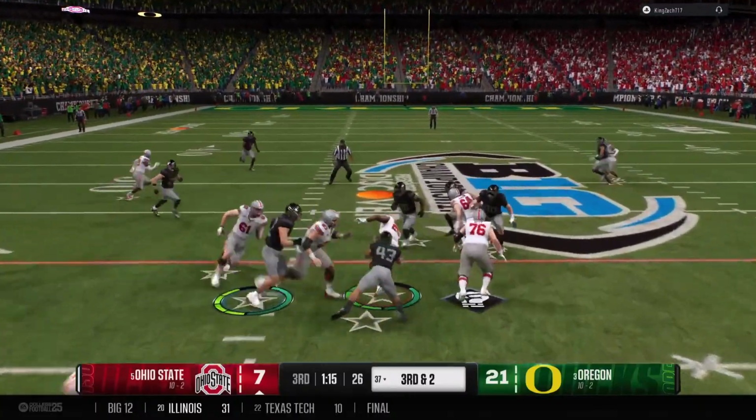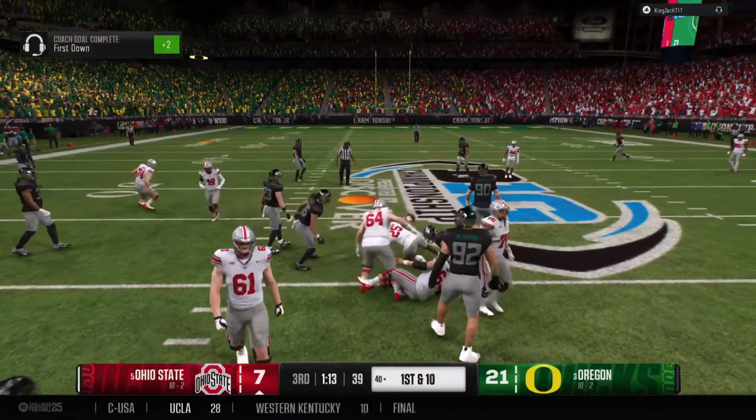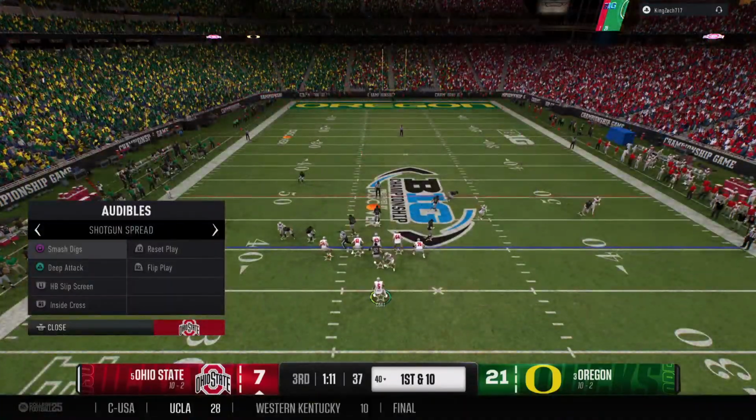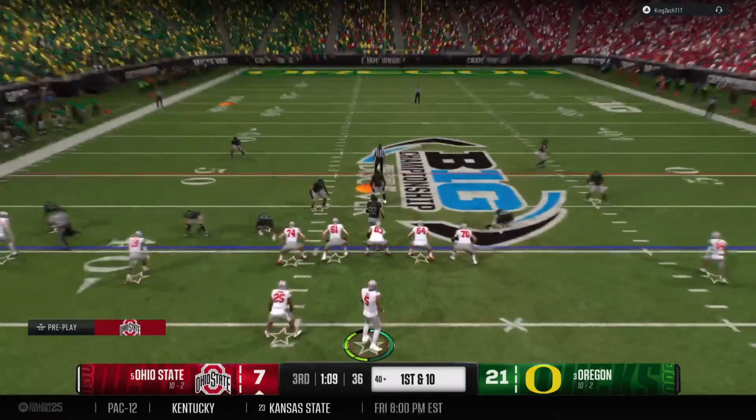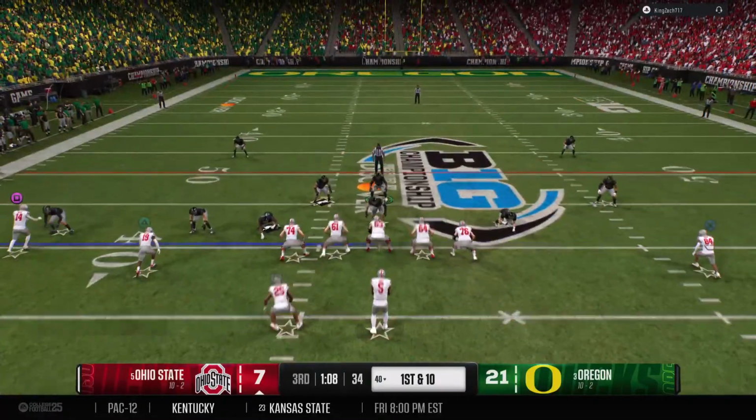Can he make it to the marker? Good enough for a fresh set of downs. They'll spot the ball at the 40. Buckeyes pick up 1st down yardage to keep the drive going.